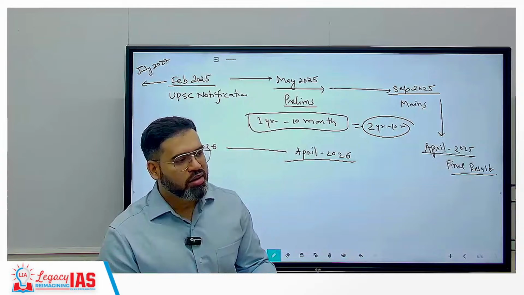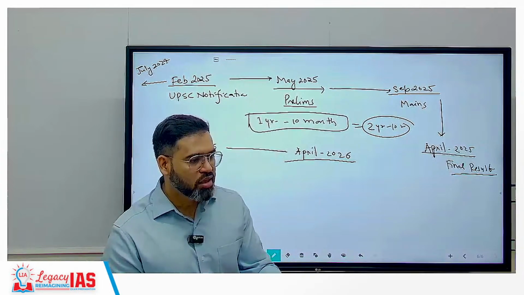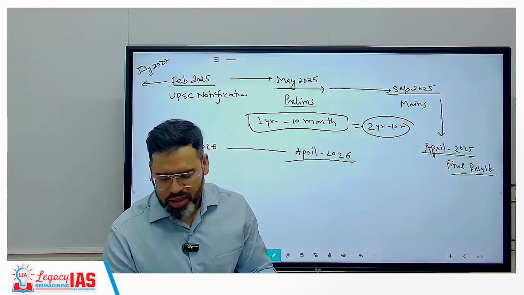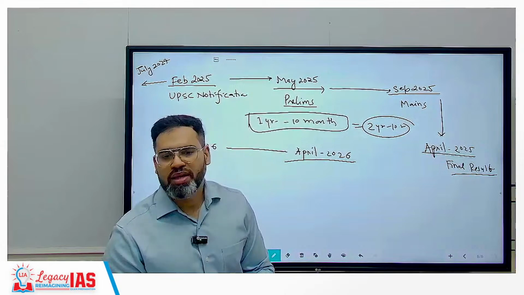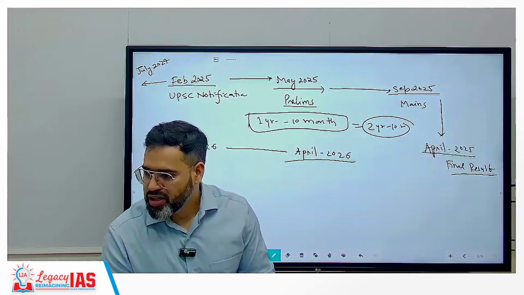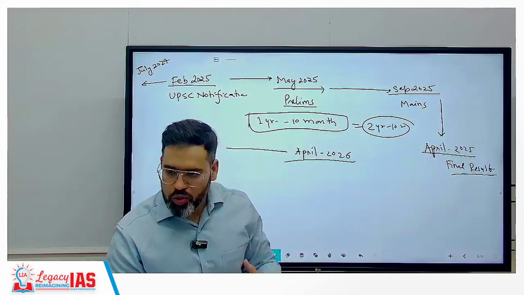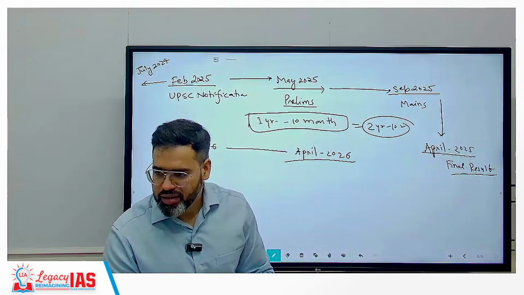For example, in your family some members are civil servants and you were inspired because of them. It is also one of the answers. Or you faced some atrocities from the administration side, so now you want to correct it, at least from your point of view. That is the reason you're preparing for the UPSC. That is also fine.